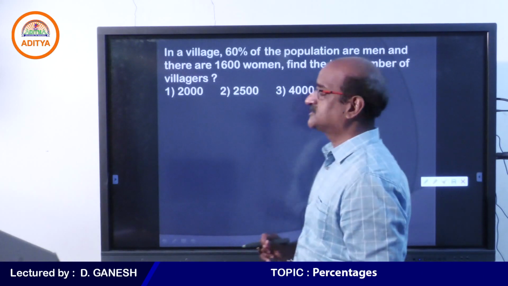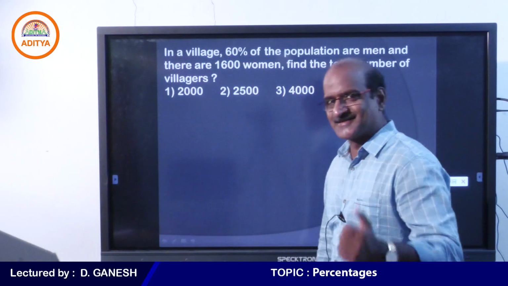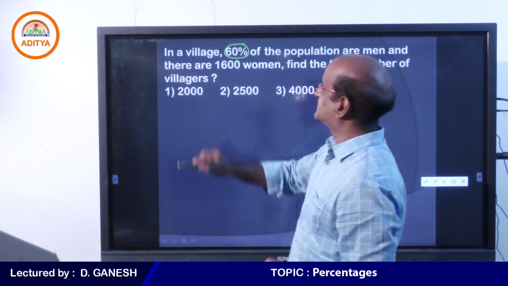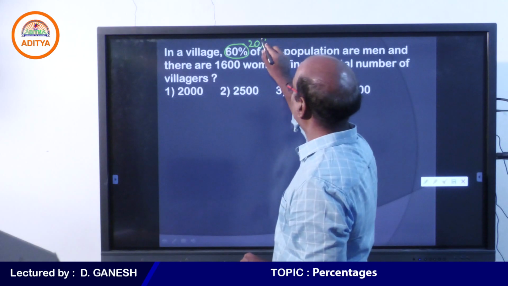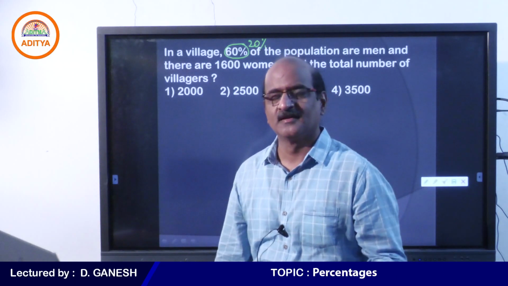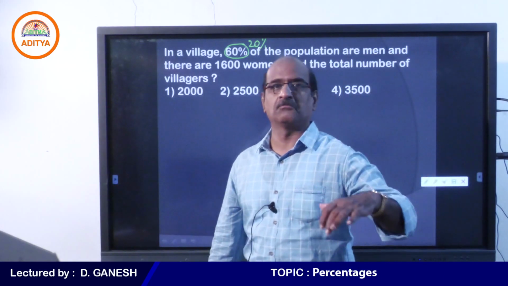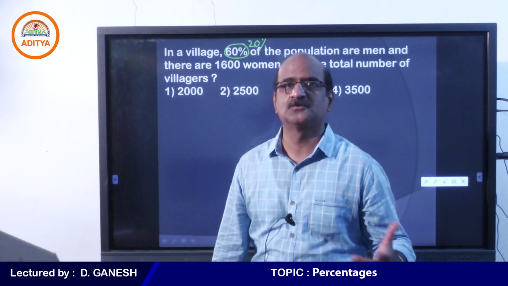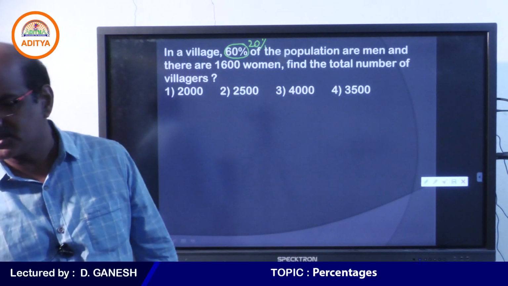Now, student, I just make some changes in the question. Be ready to answer this. Let us see how you answer this. Student, in place of 60%, if I take 20%, then how do you answer the same question? Please work it out. If I say that in a village 20% of the population are men and the remaining 1600 are women, then my question is, what is the total population of the village?